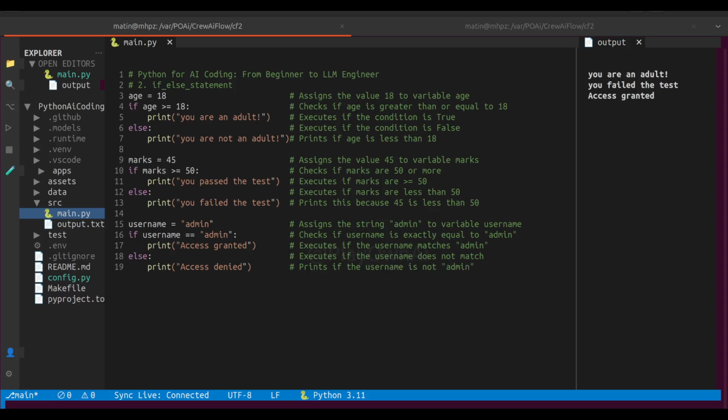Learn about the elif statement in Python, which helps handle multiple conditions in a clean and readable way. We have already learned about if and if-else statements, where we handle just one condition or 2 possibilities.